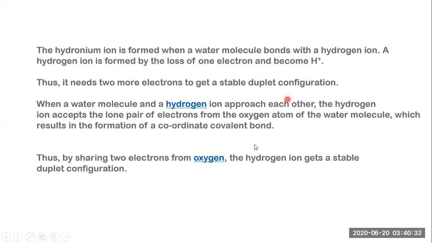Have you got my point? So that hydrogen which is combining in H3O+, out of the two already shared, the one coming from outside and combining with the lone pair of electrons gets its duplet complete, and that's why it's now stable. Correct. So let's move further.